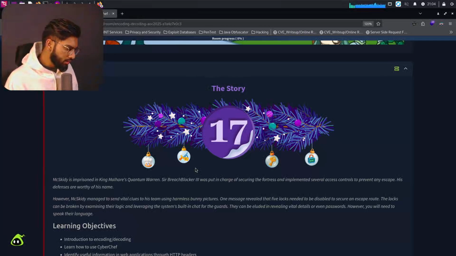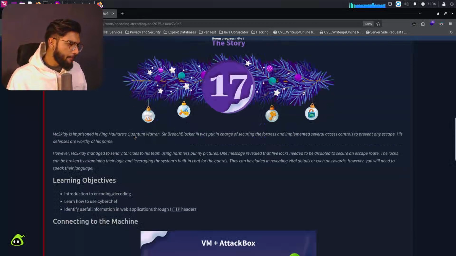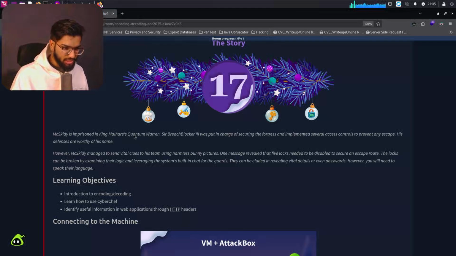In the story, Mix Kitty is imprisoned in King Malhare's quantum warren. Sir Breach Blocker 3 was put in charge of securing the fortress and implemented several access controls to prevent any escape. His defenses are worthy of his name. However, Mixkitty managed to send virtual clues to his team using harmless bunny pictures. One message revealed that 5 locks needed to be disabled to secure an escape route.